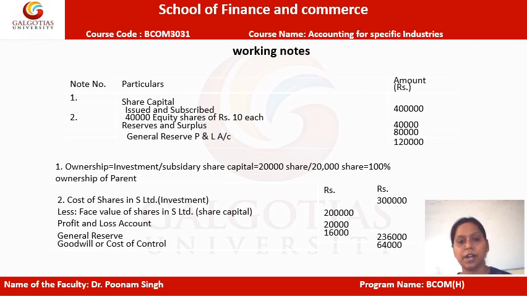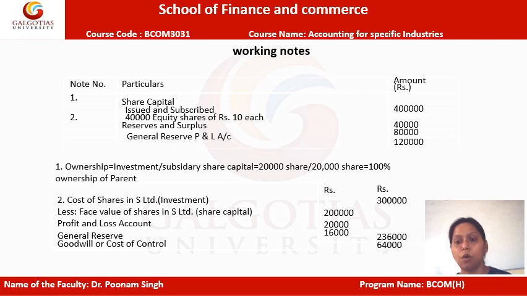Now we subtract the face value of shares in S Limited. So basically, how much total share capital the parent is having in the subsidiary company, which is 2 lakh rupees. Other things that also fall under the equity of the subsidiary are the profit and loss of the subsidiary as well as the general reserves of the subsidiary, which will also fall in while preparing the cost of investment.